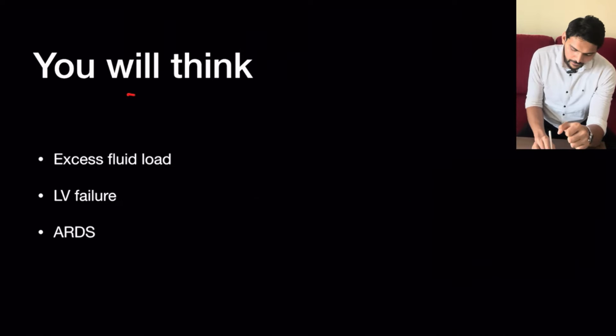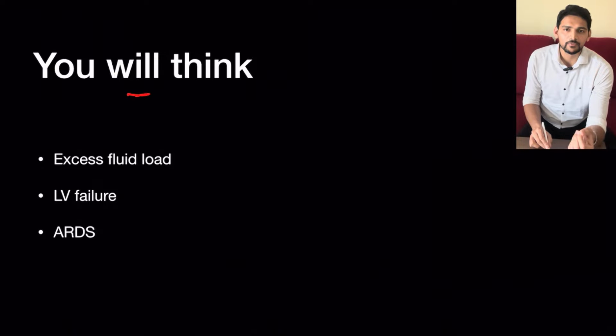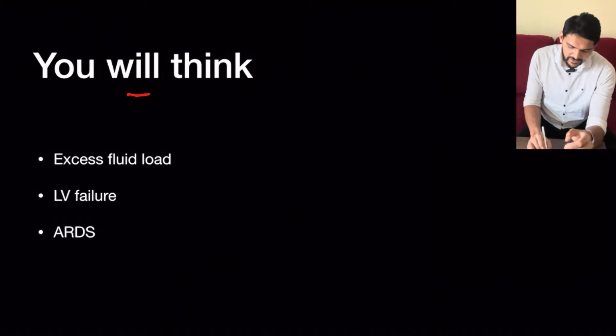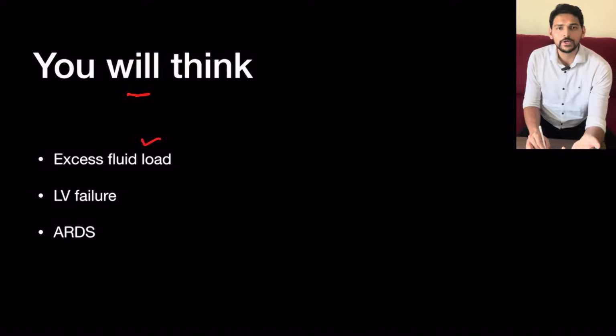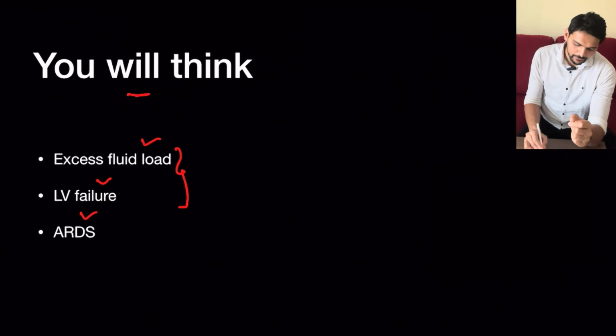So in that case, what will we think? If such individuals are having worsening respiratory symptoms with bilateral opacities, in that case, we will think it might be due to excessive fluid load. So the case is treated with excessive fluid that might have led to respiratory symptoms and bilateral opacities, or there might be a new onset of left ventricular failure. Third possibility will be ARDS. So for these two, what will we do?